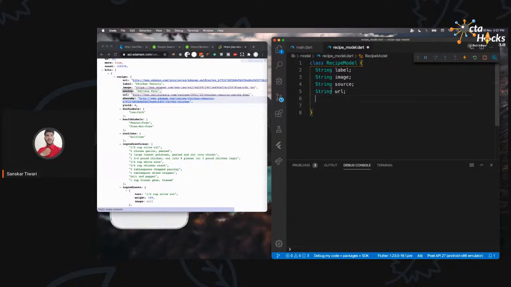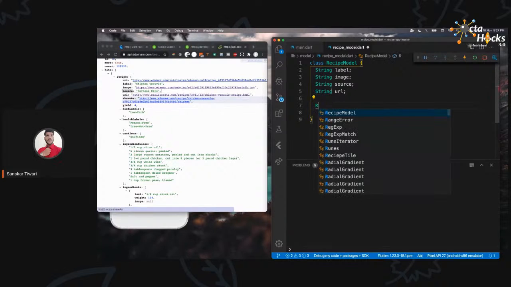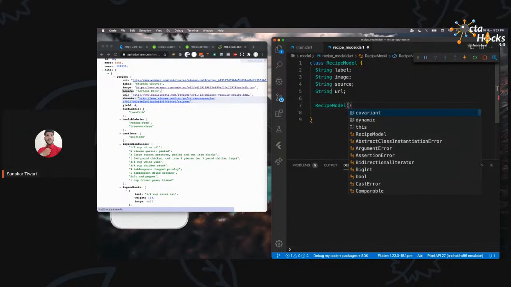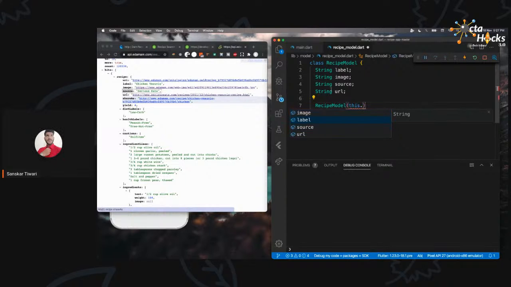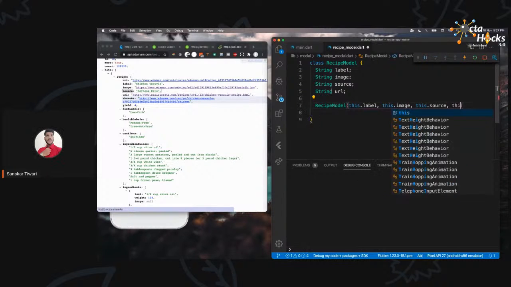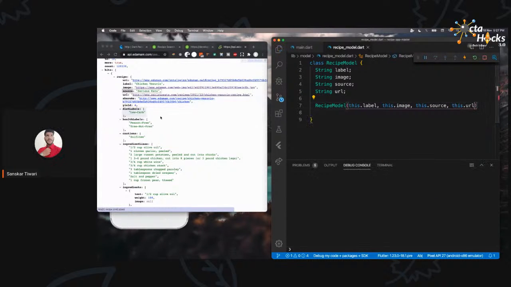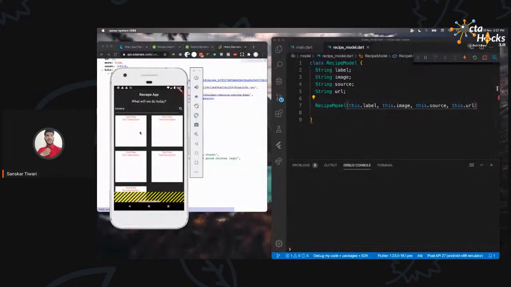Okay, once this much part is done, we are going to create a constructor for this recipe model, and we are going to provide all these different values. So this dot label, this dot image, this dot source, and this dot URL. Other than that, we don't need anything.